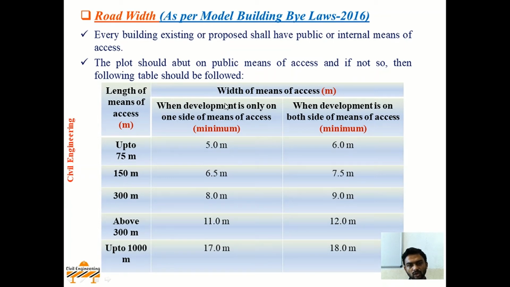when development is only on one side of means of access, and minimum width will be 12 meters when development is on both the sides of means of access. And when the length of means of access increases up to 1000 meter, that is 1 kilometer, minimum road width will be 17 meters when development is only on one side of means of access, and 18 meter will be the minimum width of road when development will be on both the sides of means of access. Now all these specifications are taken from the Model Building Bylaws 2016.